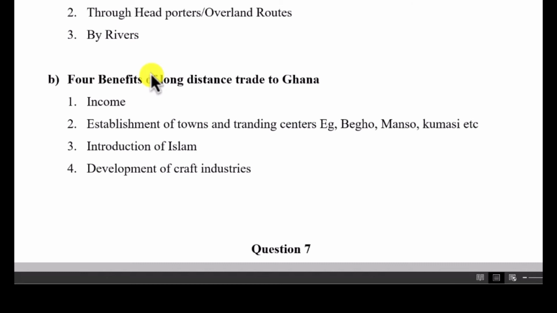The pre-colonial Ghanaians engaged in long-distance trade. Some of the benefits that they gained was that it brought about income. Yes, it brought about the establishment of towns and trading centers like Bego, Manso, Kumasi, etc., because long-distance trade brought in a lot of people. Introduction of Islam, the Trans-Saharan trade also brought Islam to the north. And then also the development of craft industry, especially the weaving industry and all of that also developed because there were demand for their product.